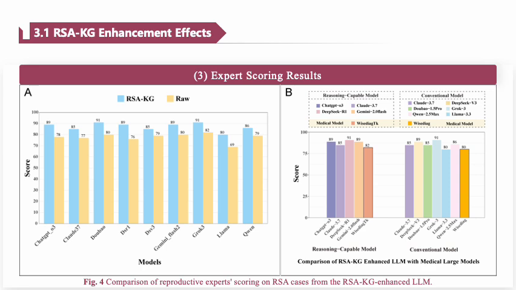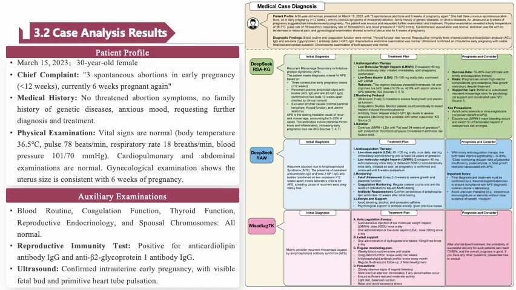Further comparisons show that RSA-KG not only improves diagnostic accuracy but also enhances clinical relevance, as evaluated by a panel of reproductive experts. The RSA-KG enhanced models outperformed both traditional and professional models in terms of interpretability, clinical relevance, and diagnostic accuracy. Through case analysis, we confirmed that RSA-KG's predictions align closely with expert opinions, validating its real-world application.